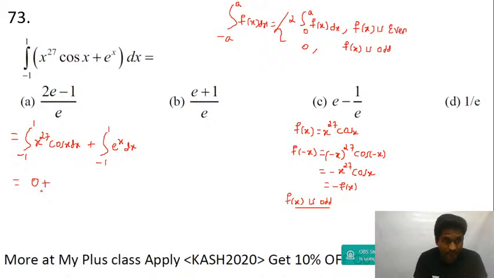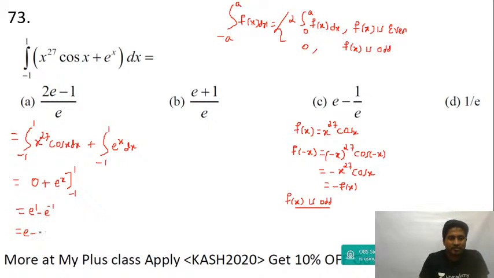Right? Integration of e power x is e power x only, between the limits minus 1 to plus 1. Upper limit is e power 1, lower limit is e power minus 1. You get this as e minus 1 upon e. That's the answer, guys. Answer is option C. Right? Let's move to the next question.